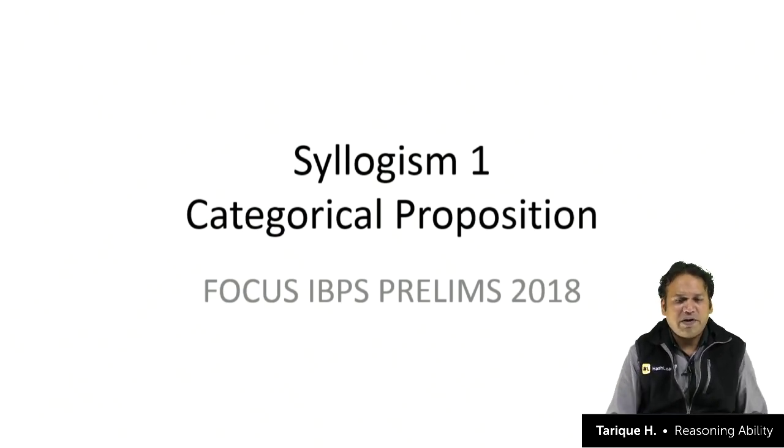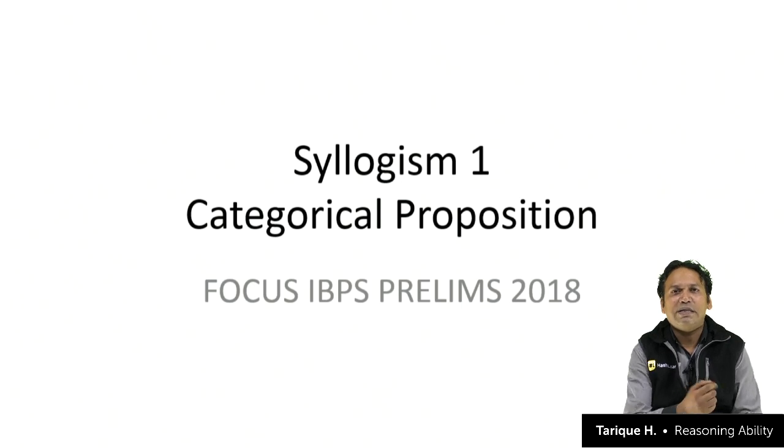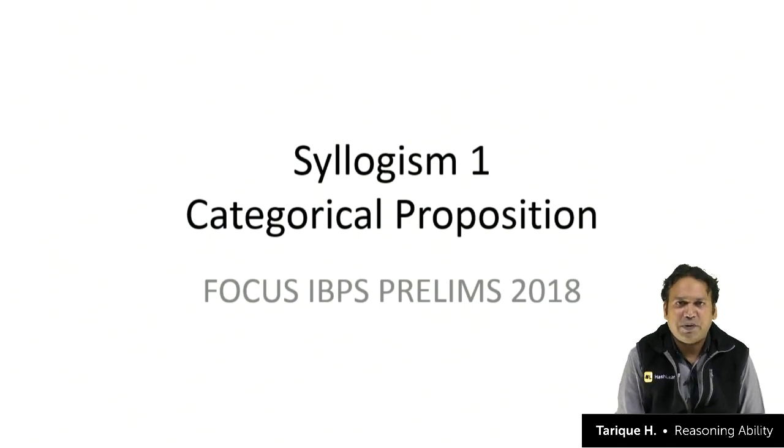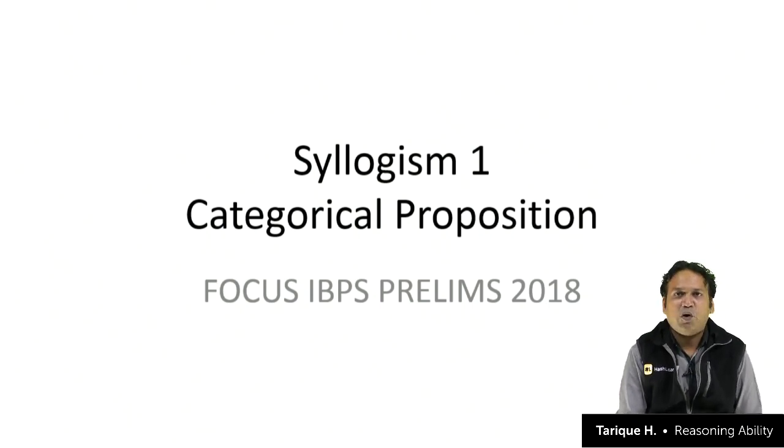And these questions are not very difficult. They are scoring questions, sometimes a little tricky nowadays when the difficulty is going up. So it becomes almost mandatory for you to understand that this is one topic that is going to decide whether you are going to clear the examination or not, right? 5 marks in the reasoning section, when the cutoff is around 12-13, that means almost half of the cutoff you can get in the prelims examination just from the topic of syllogism.